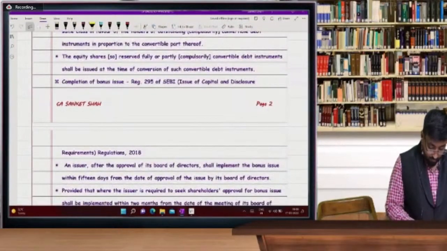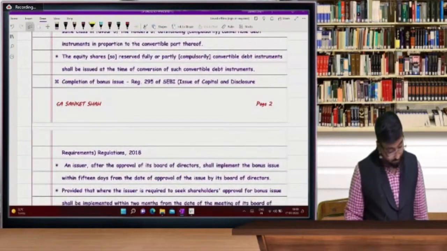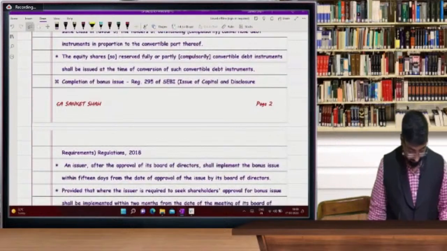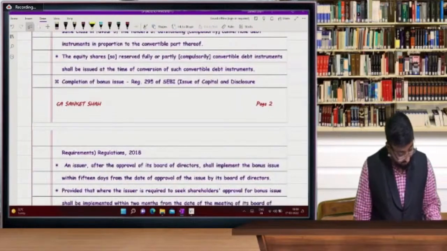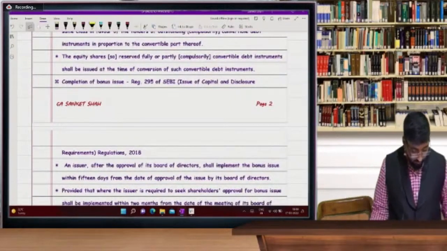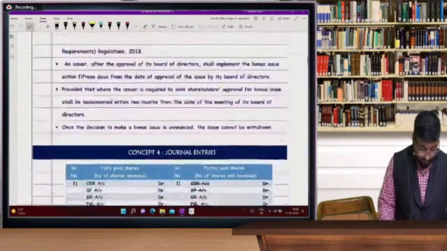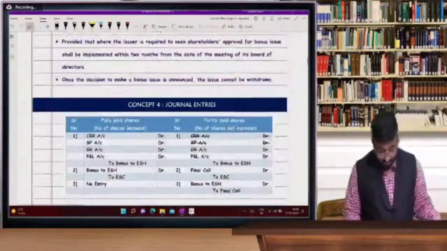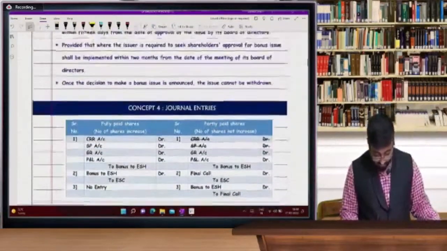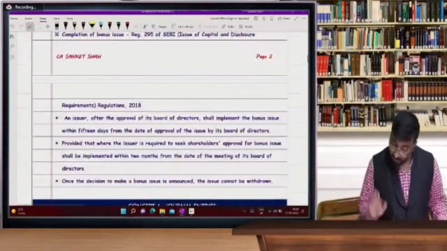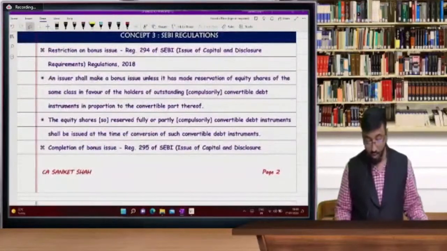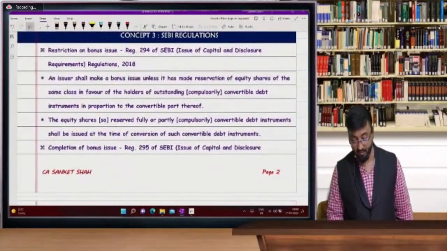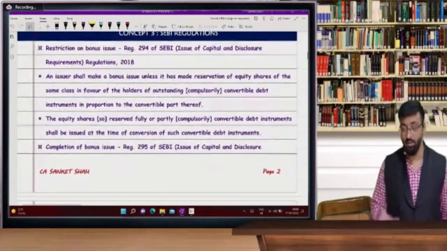Now beta, in the SEBI guidelines, there is one more reservation.